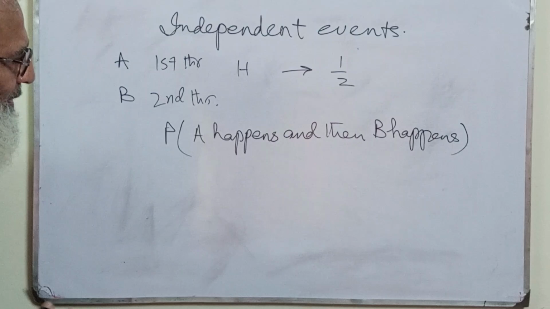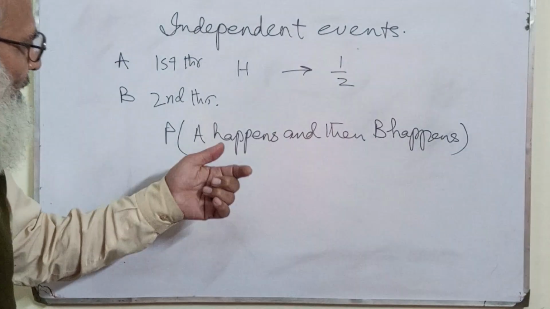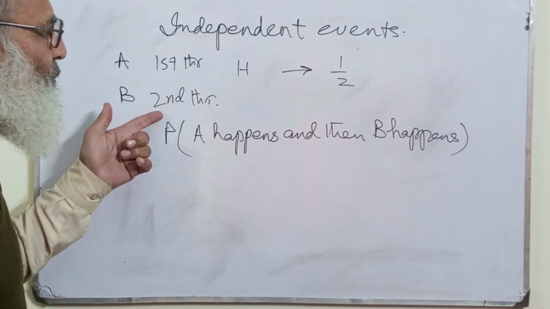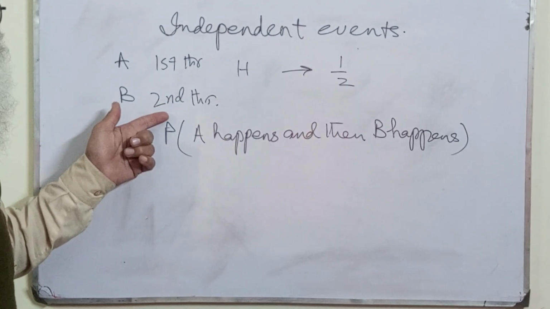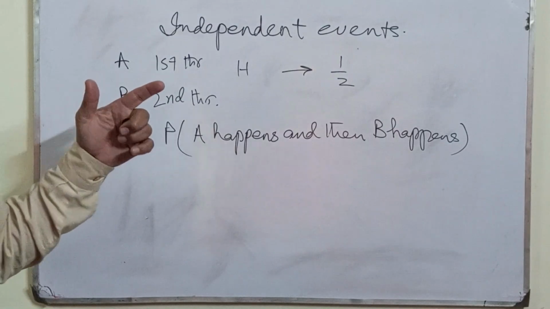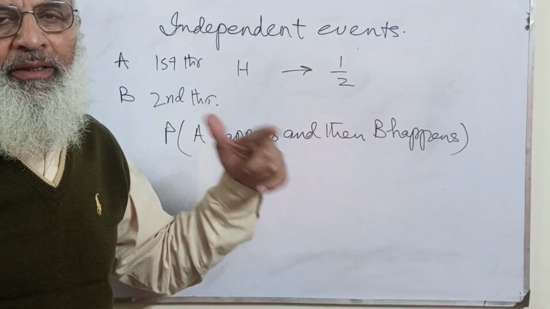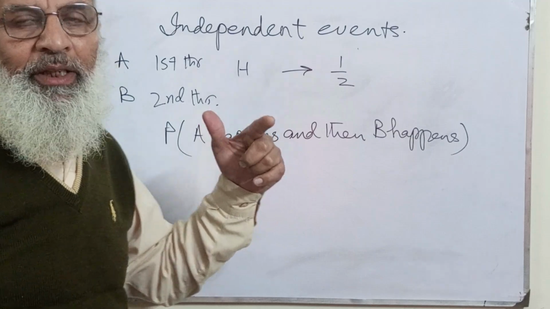This line will show you that A has nothing to do with B and B has nothing to do with A. They are simply independent of each other.